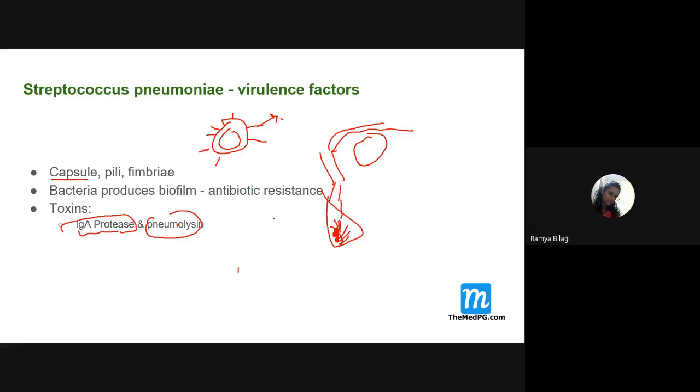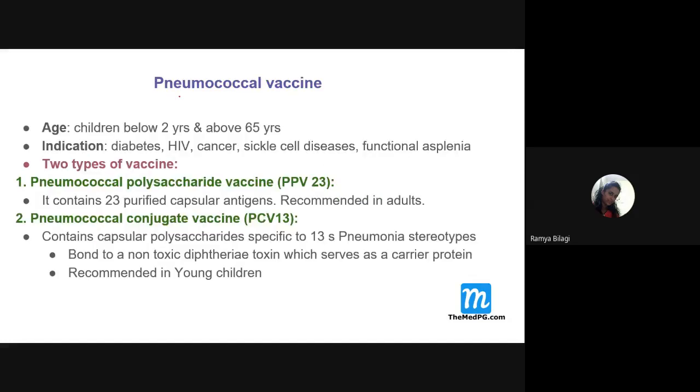to kill the organism. Now coming to the pneumococcal vaccine. To control Streptococcus pneumoniae, there is a vaccine.